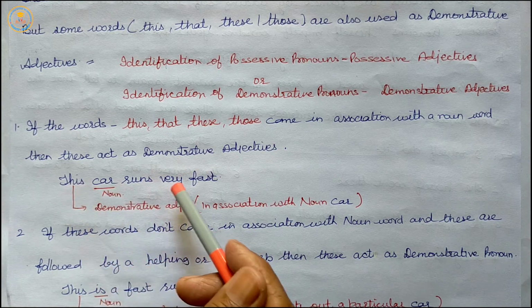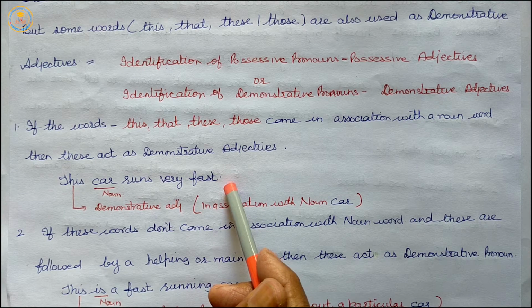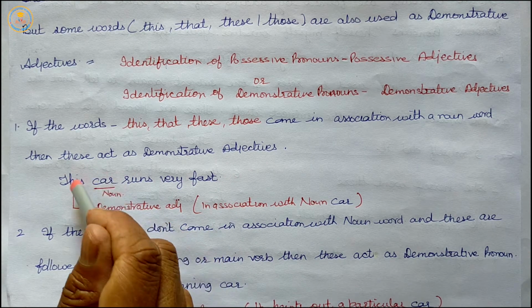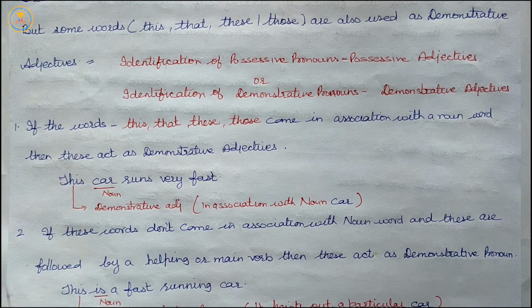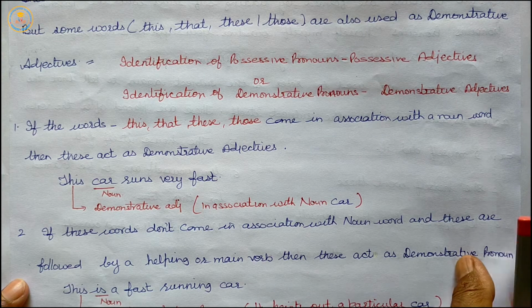Example, this car runs very fast. Here, car is the noun and this is a demonstrative adjective, as it is in association with the noun car.